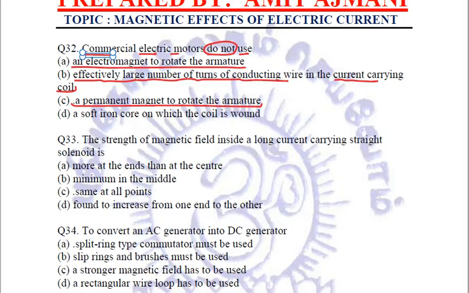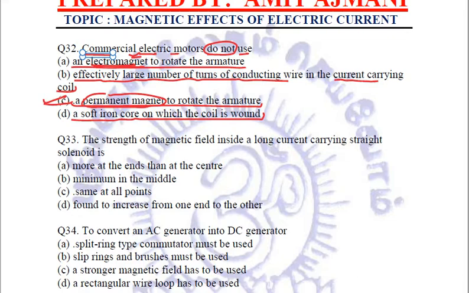Option number D is a soft iron core on which the coil is wound. So out of these, option number C is our answer because permanent magnets are not used. It is the electromagnet which is used to rotate the armature. So option number C is what we are going to mark.